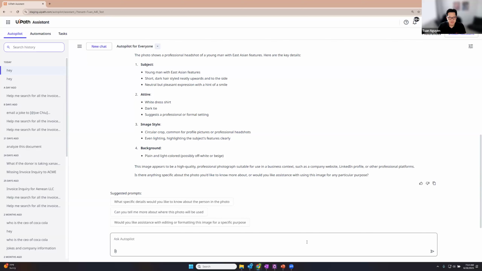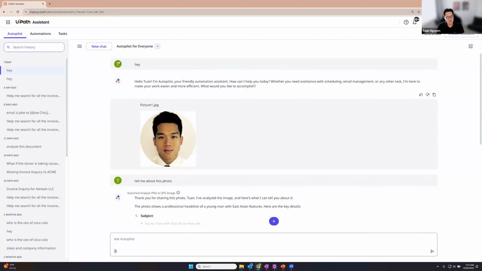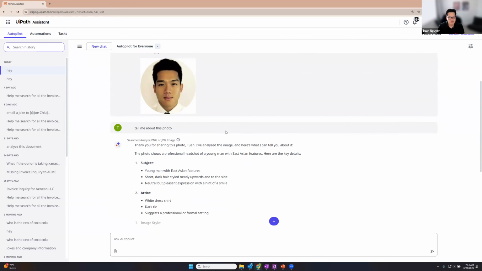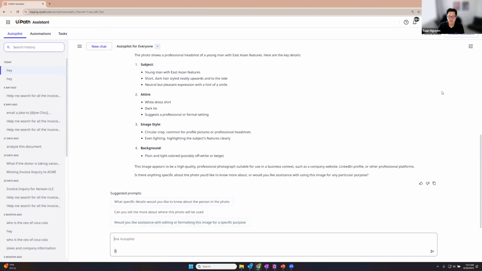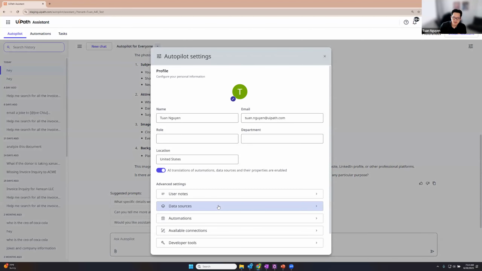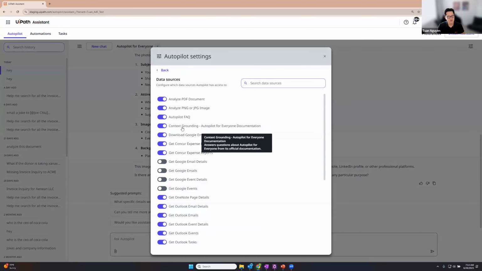All right, so the next thing I want to show you, as you can see, you can do general LLM-based queries, you can upload files and analyze them. The next thing you can do, and I think this is really powerful, is in Autopilot for Everyone, you can actually query context grounding indexes. So if you're not familiar with context grounding, it's our vector search RAG Q&A platform.